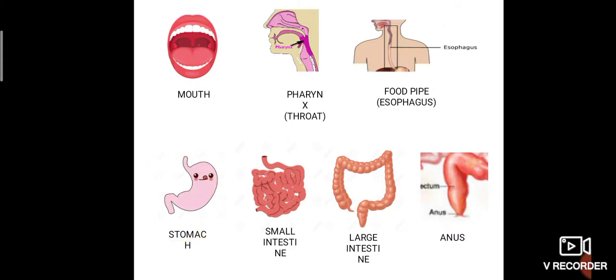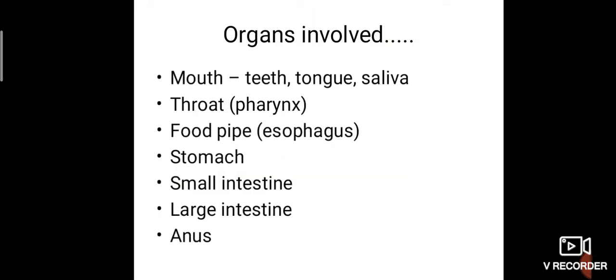But after the stomach, the food enters into the small intestine. Here, the word small represents not the length but the width of the small intestine. That is, the tube width of the small intestine is very small. So hence it is called small intestine. It is in the small intestine only that the foods are completely digested. Only the nutrients are absorbed by the small intestine.